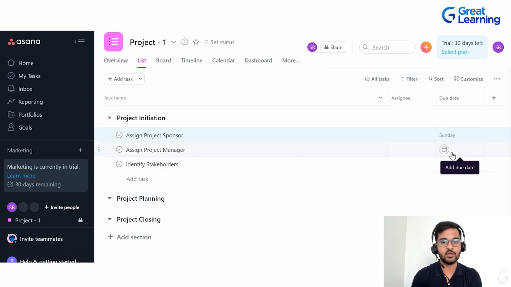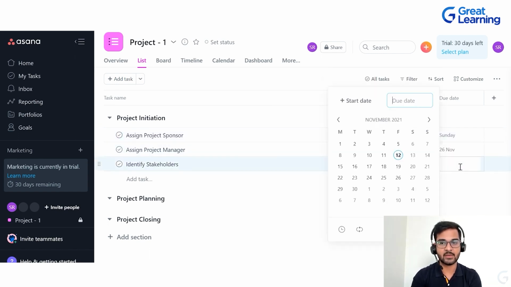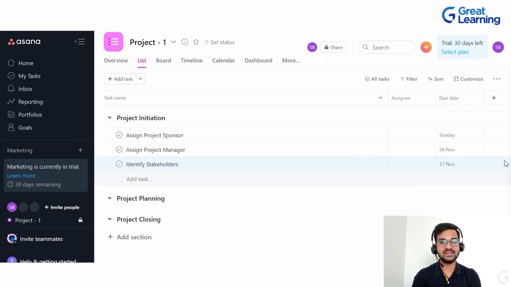So that's Sunday. Now if you want to add a deadline to assign project manager, let's say that is 26th. And again, I want to add a deadline, let's say that is 27th. So these are the deadlines, the due dates for each of these tasks.